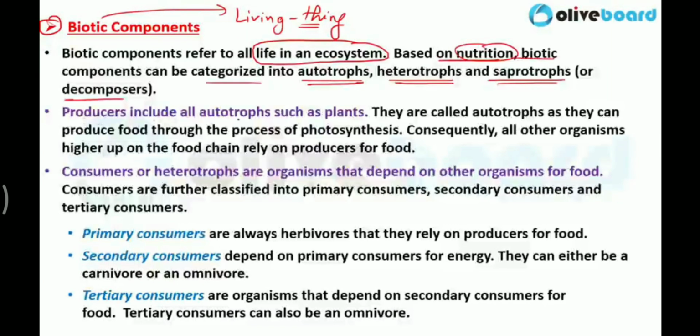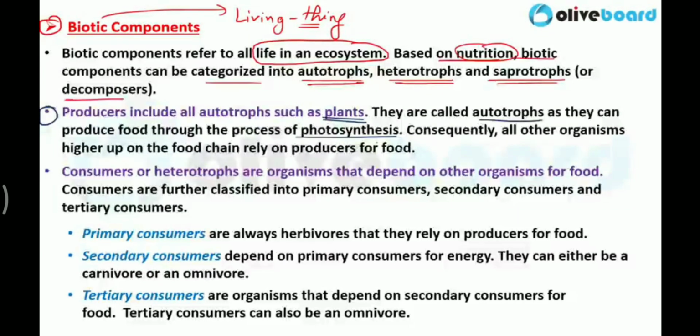Now producers include all autotrophs such as plants. Clear? So plants are producers. They are called autotrophs as they can produce food through the process of photosynthesis. Consequently, all other organisms higher up on the food chain rely on the producer for food.